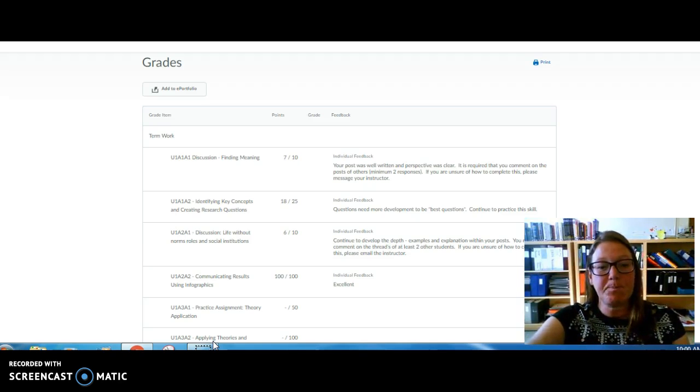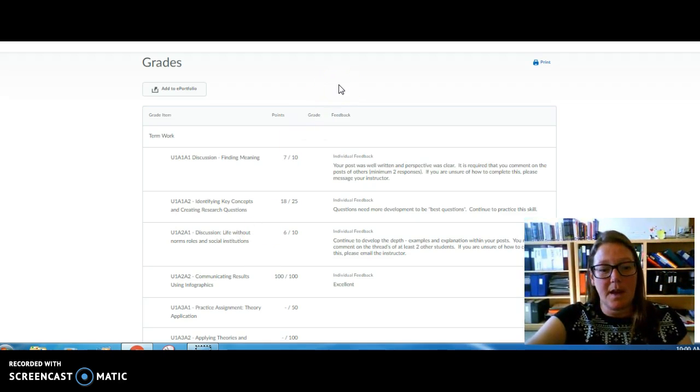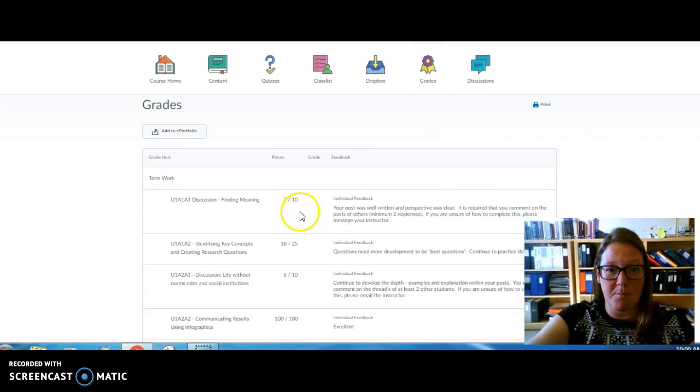So something I just wanted to show you, I'm impersonating a student right now, so I'm looking at someone's grades. If you see the tabs up top, there's one that's actually called grades, and that's what I'm on right now. So when you click on grades, you'll actually see all of the assignments listed, and you'll see a mark and feedback.